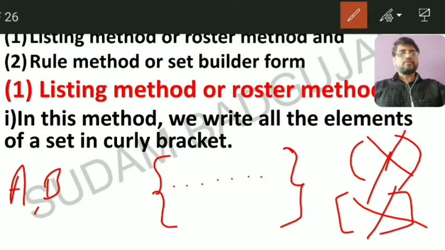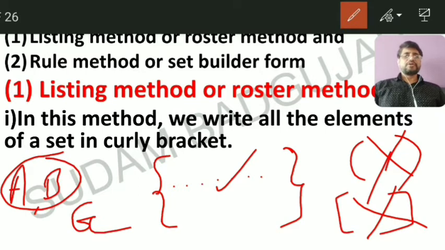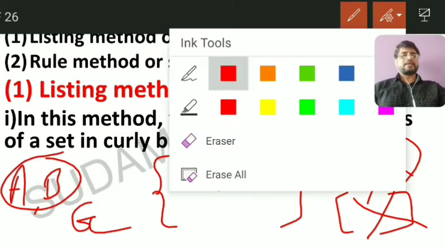The collection you have to write in curly brackets only, then that is the set, and sets are denoted by capital letters. For example, the names of the girls in your class: that set can be denoted by A or B, or you can denote it by capital G. Understood? So what is the first rule for the listing method? We write all the elements in curly brackets, that's it.